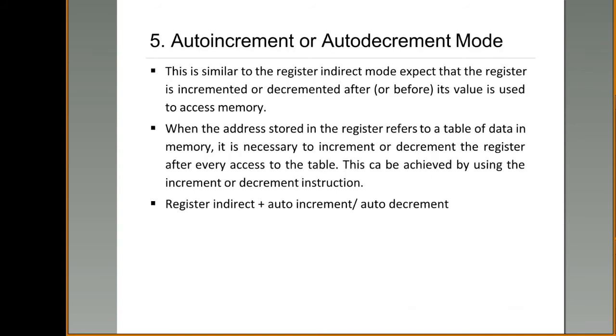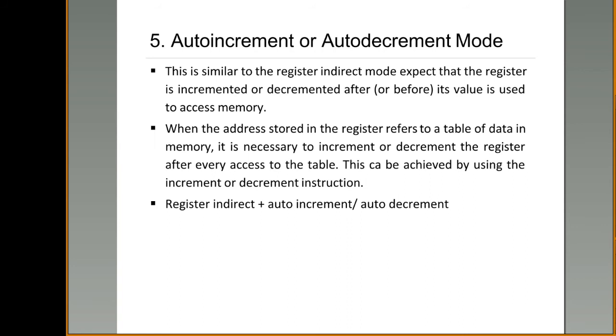Next, auto increment or auto decrement mode. This is similar to register indirect mode, but the only difference is that in register indirect mode, you are moving the content from a register to a specified location where the address is in a register. In auto increment or auto decrement, you will increment or decrement that memory value when you are accessing a table of data from the memory, right?